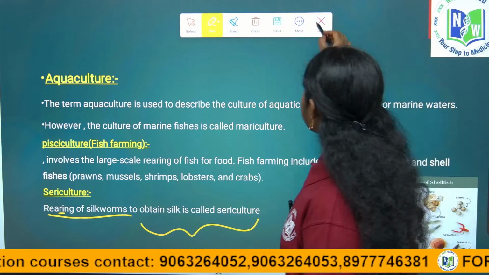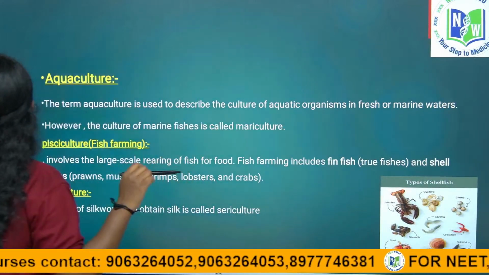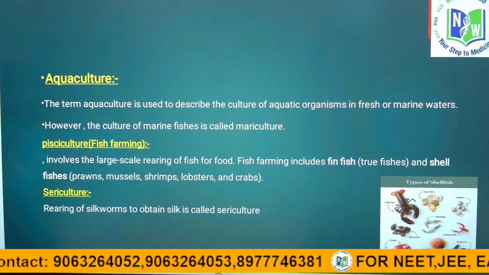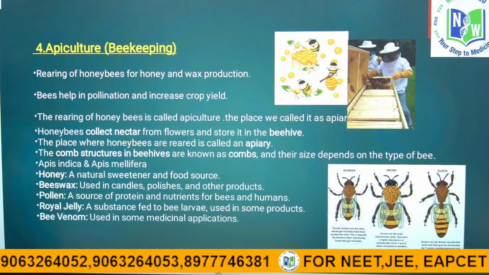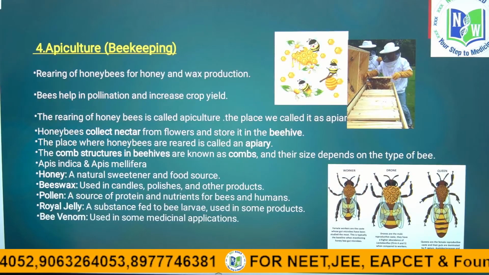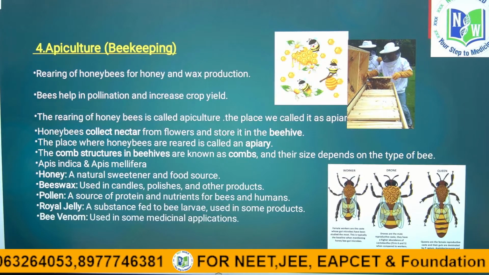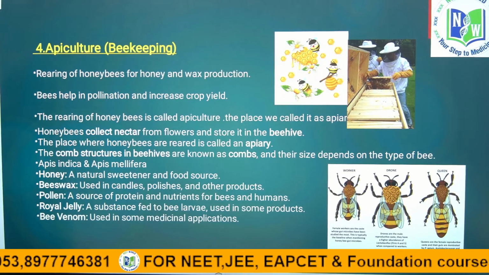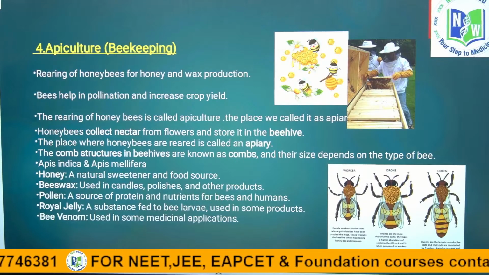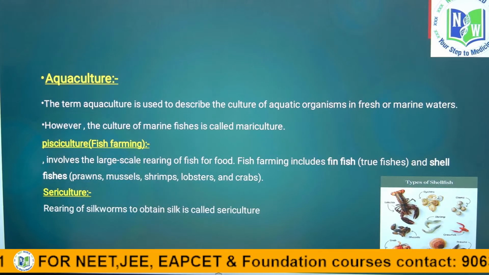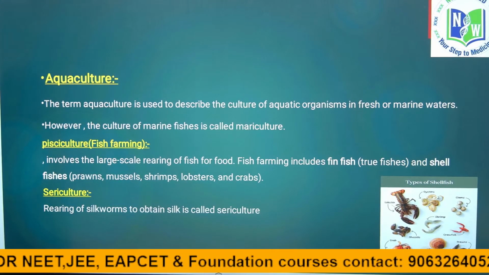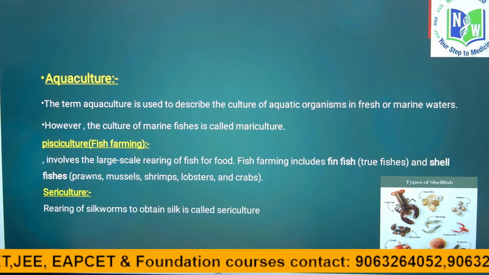So, what have we studied till now? We studied apiculture, which means rearing of honeybees. We call it apiculture, right? The place for rearing honeybees is the apiary, right? And aquaculture is a term to describe the rearing of aquatic organisms, both freshwater and marine water.